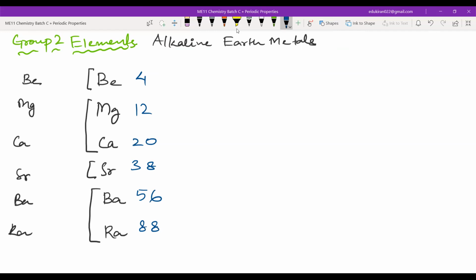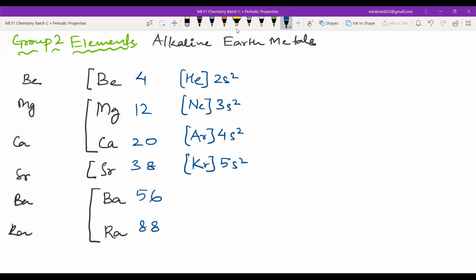Now we will just write the outermost electronic configuration. So this will be helium 2s2, neon 3s2, argon 4s2, krypton 5s2, xenon 6s2, and radon 7s2.